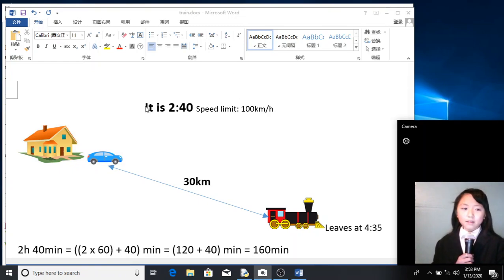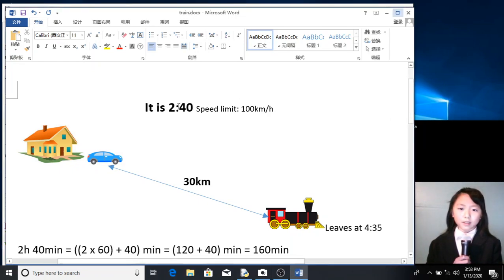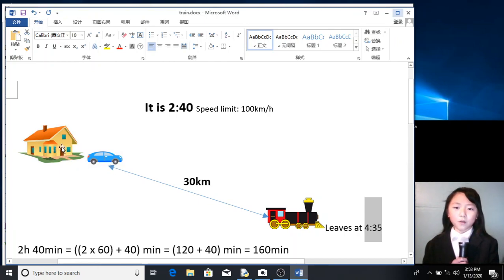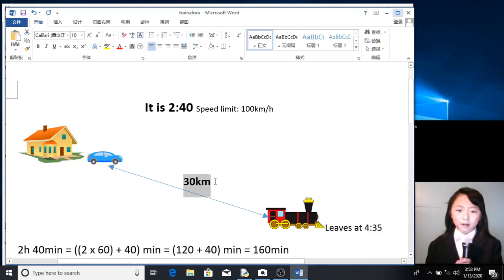Imagine that right now it is 2:40. Your favorite TV show just began and you want to watch it, but you have a train to catch at 4:35. You want to know what is the maximum amount of time you can watch your TV show before you will have to start driving to the train station. The distance between you and the train station is 30 kilometers, and the speed limit is 100 kilometers per hour.